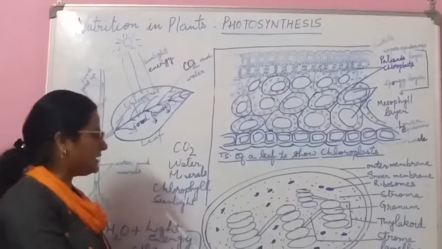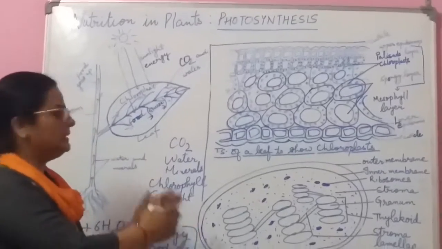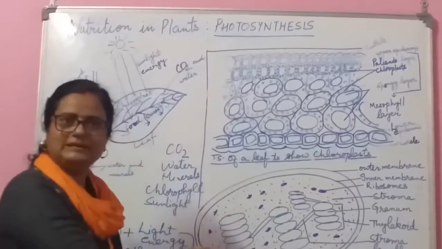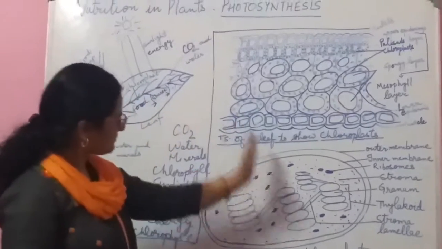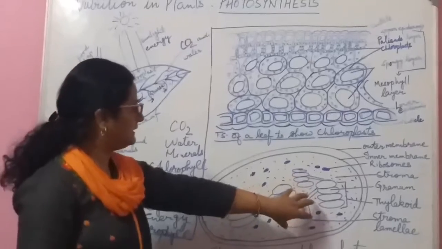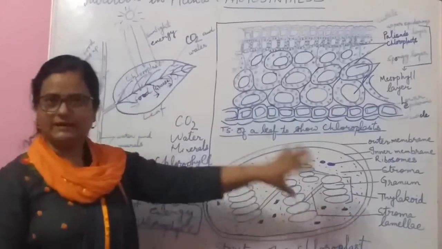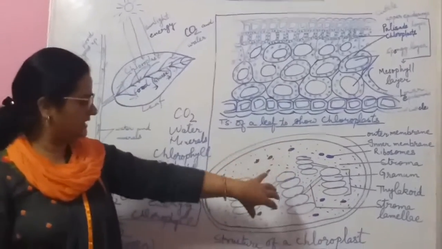And then with this energy, the light reaction is completed, and with the help of this energy, the CO2 in the stroma gets reduced, and the reduction takes place here.